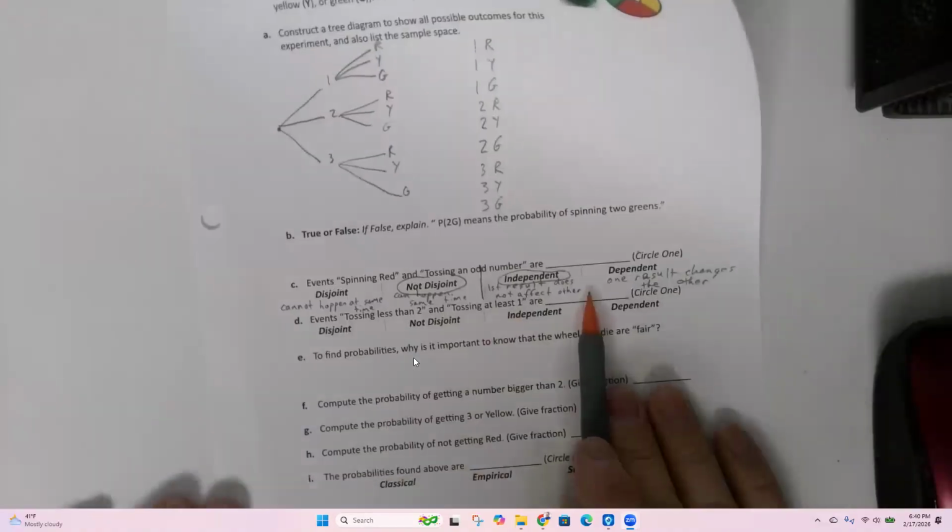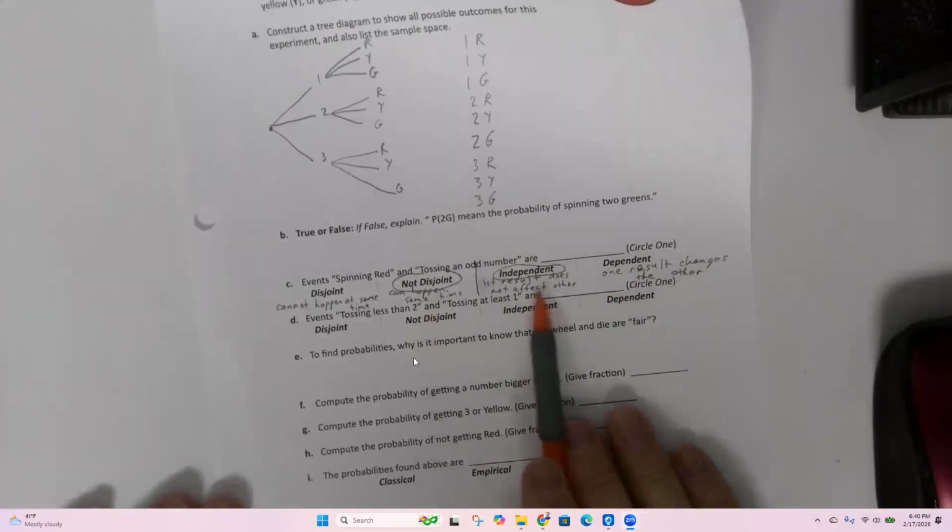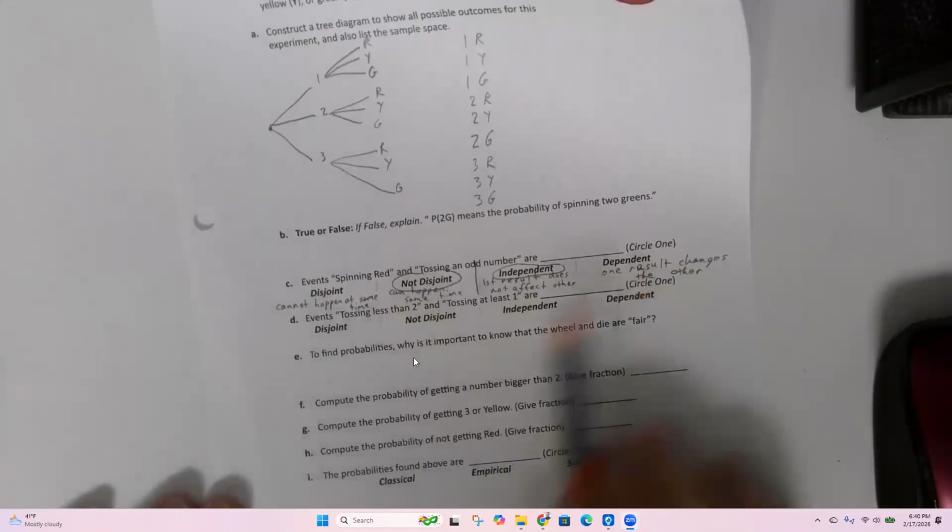You only need to circle one of these, by the way. If you circle both, great job. If you circle one, that's also great. If you circle one of the wrong ones, well, don't do that.